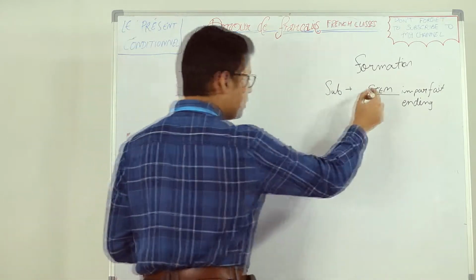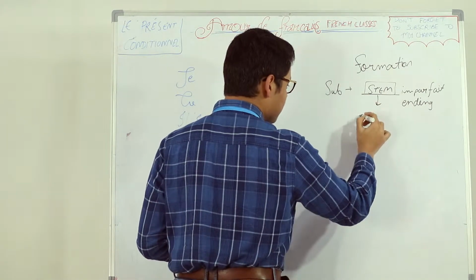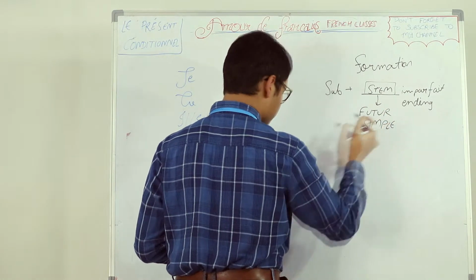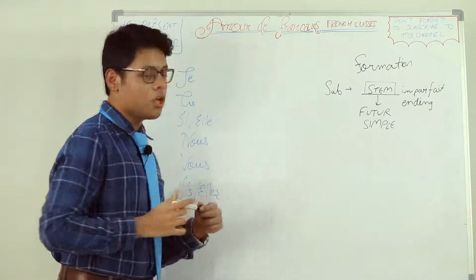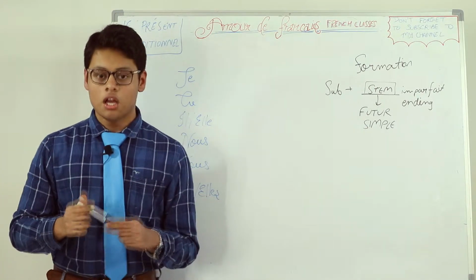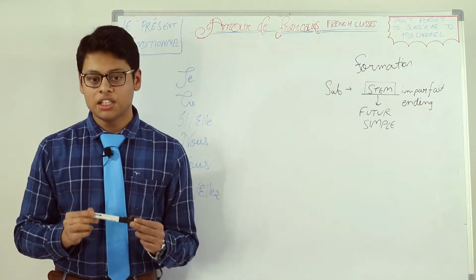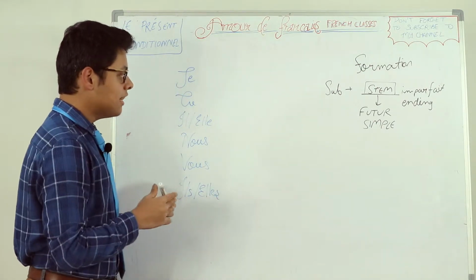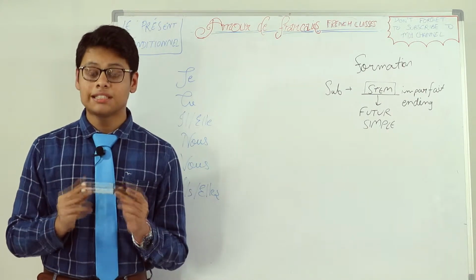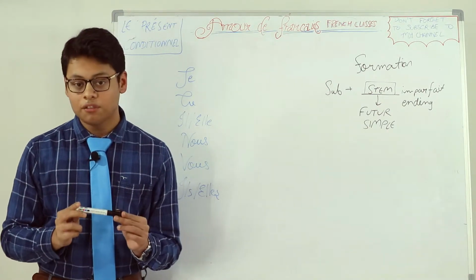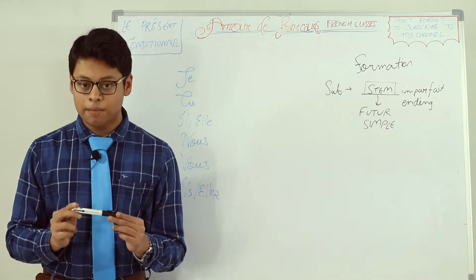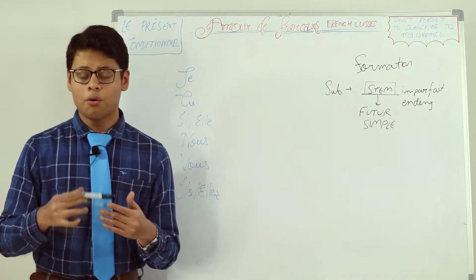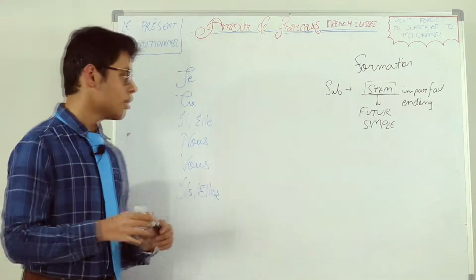Because here I mean by the stem the stem of the tense future simple. If you don't remember, or you haven't watched the video on future simple and imperfect, do watch it. The links are in the description. So the formation is the subject, then only the stem of the future simple. Please remember that: no endings of future simple, only the stem, and then the endings, again not the verb part, only the endings of imperfect.